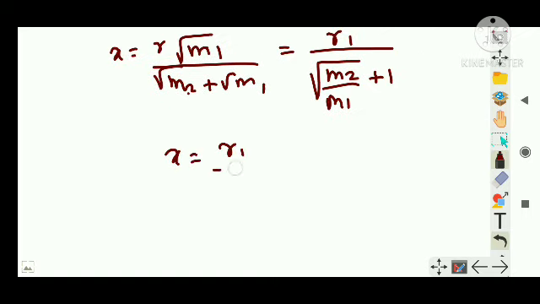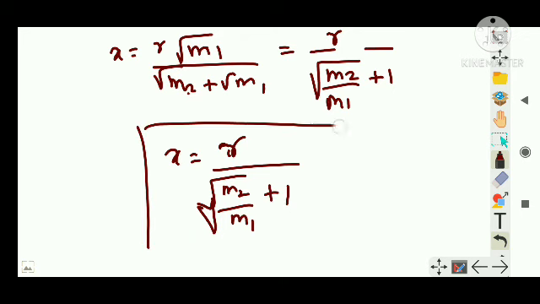If someone asks you the position where a mass should be placed so that it experiences zero gravitational force, it is r divided by root of m2 by m1 plus 1. Clear? This is the position of a mass where that mass will be experiencing zero gravitational force. Clear?